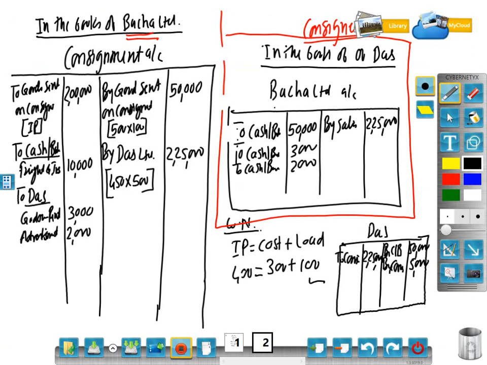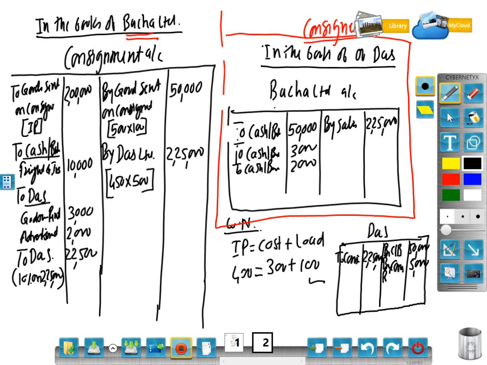So let us write that commission, consignment account debit to whom we have to give? To Das. 10% on 2,25,000. How much? 22,500. So here 22,500 we have to give to Das.